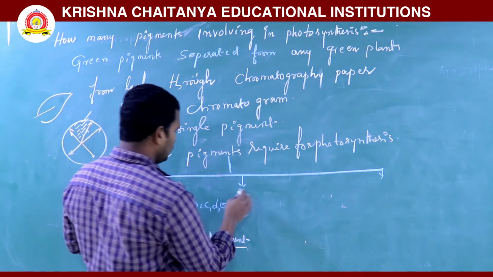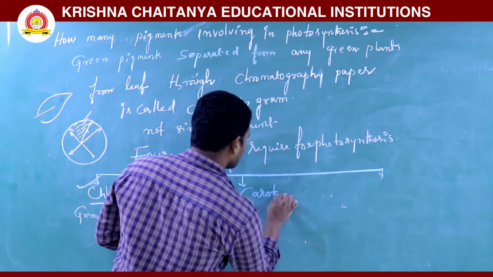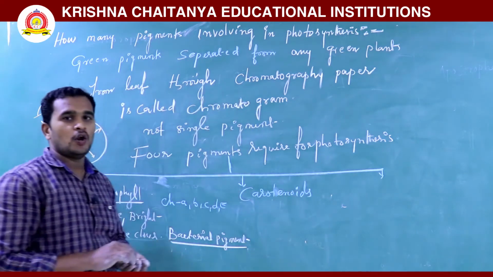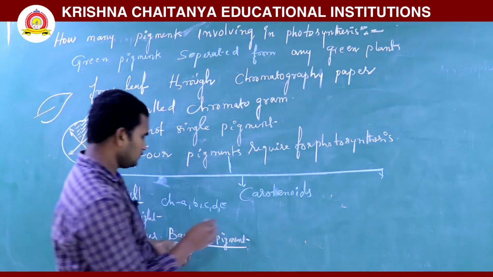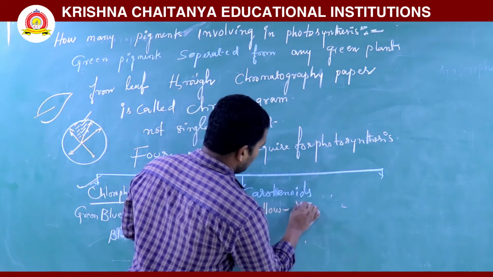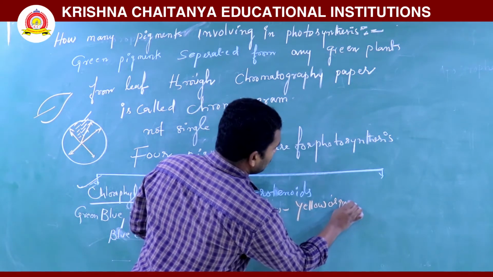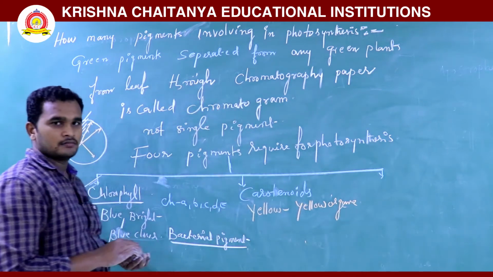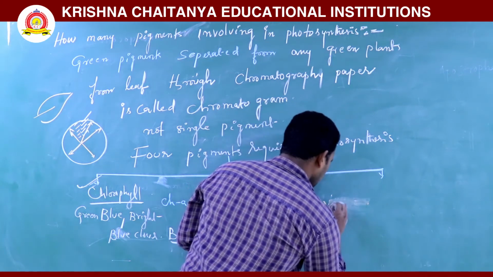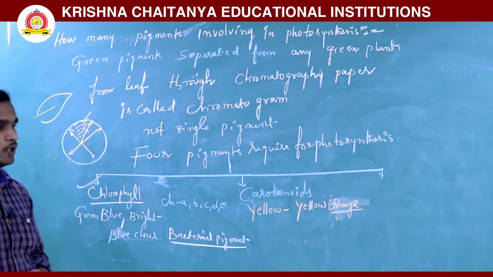So the next one here is carotenoids. It is also a yellow or yellow orange color.